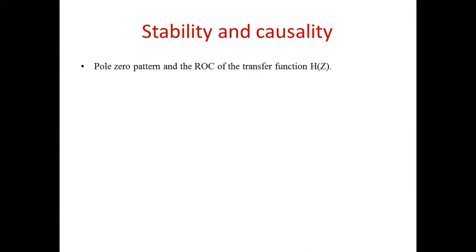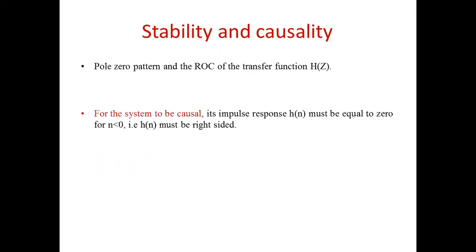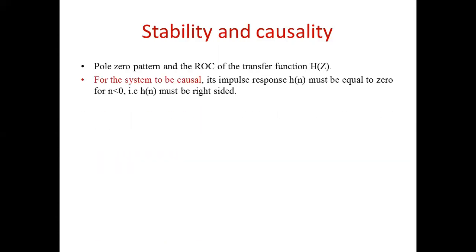Like in terms of impulse response, how do you define it? Let us understand. For the system to be causal, its impulse response h of n must be equal to 0 for n less than 0. क्या मतलब है इसका?